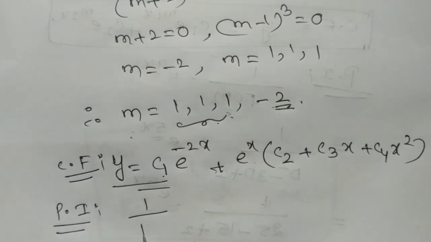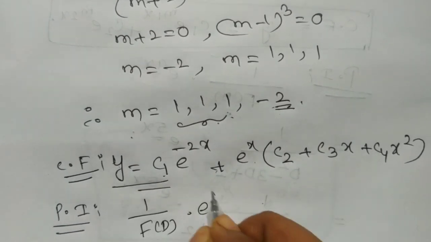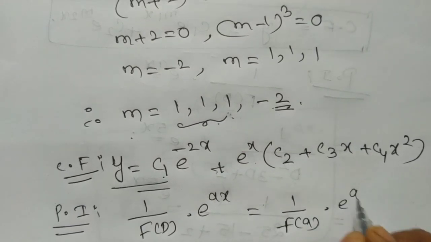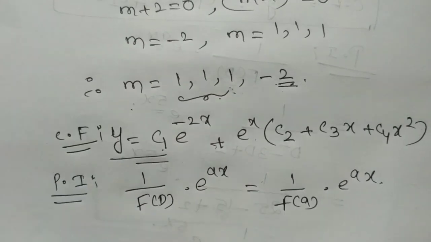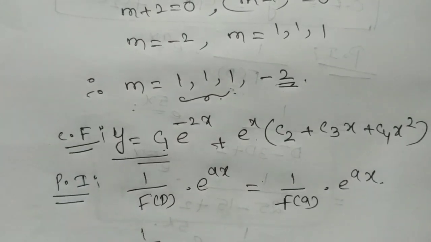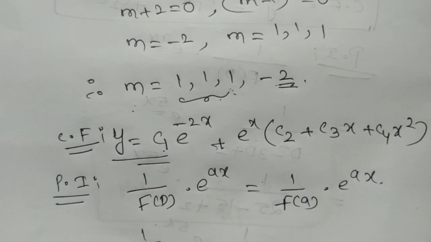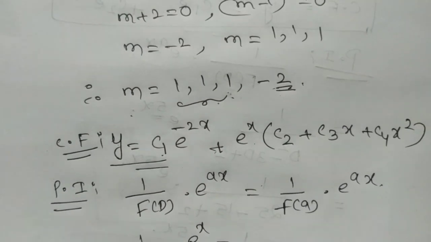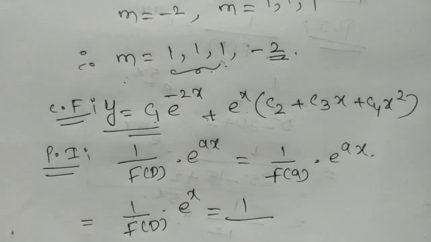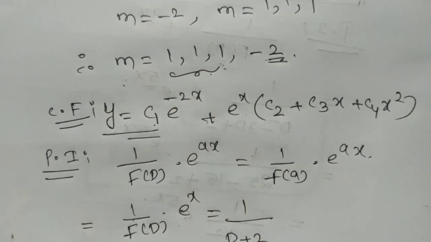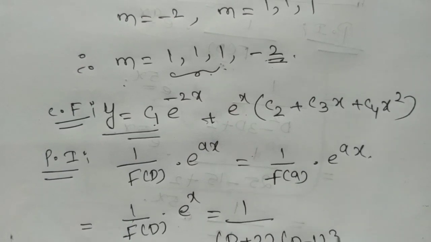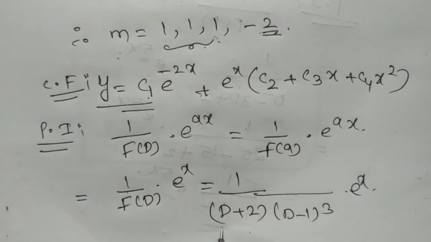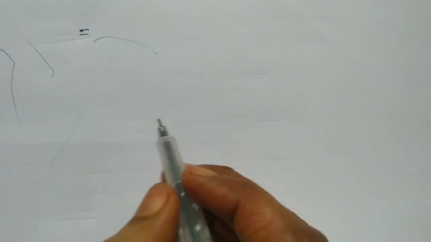So that is 1 by f(D) into e^(ax), so that is 1 by f(a) into e^(ax). So substituting here, 1 by f(D) into e^x, where f(D) is (D plus 2) into (D minus 1) whole cube, substituting D equal to 1.